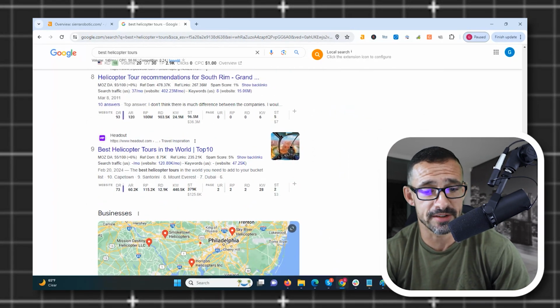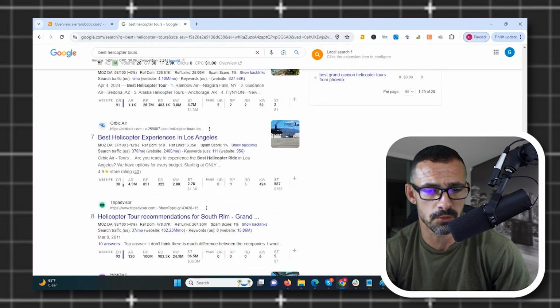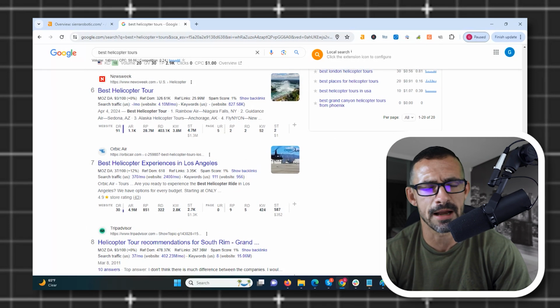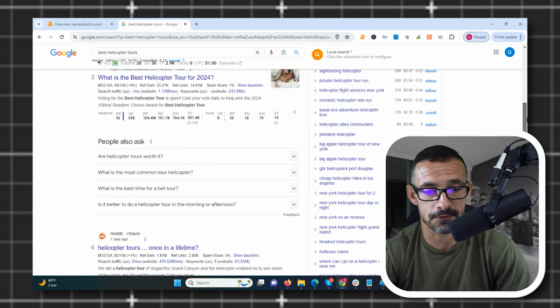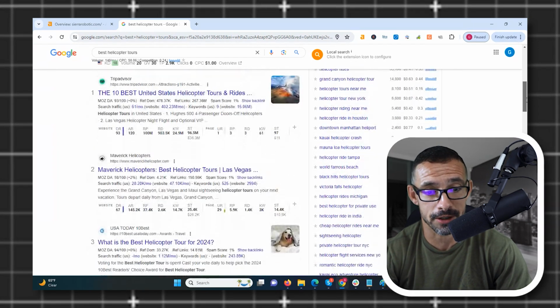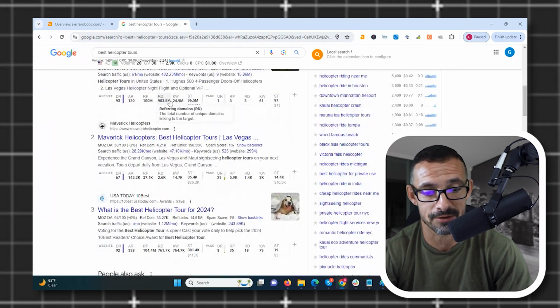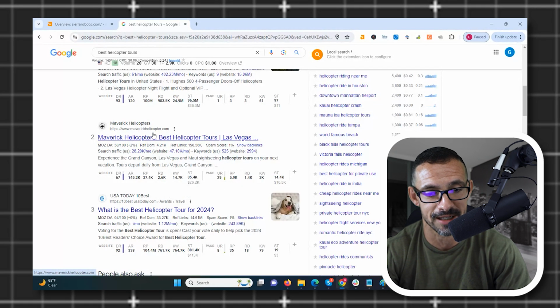So what we notice is no exact match domains. Someone may do this search and say, well, there's no exact match domains in there. Does that mean they're demoted? No. What it means is if you look at this first page, you see there's a lot of authority, right? Number 1 has 900,000 referring domains. Number 2 has 2,600, and it's a partial match, has helicopter in there.